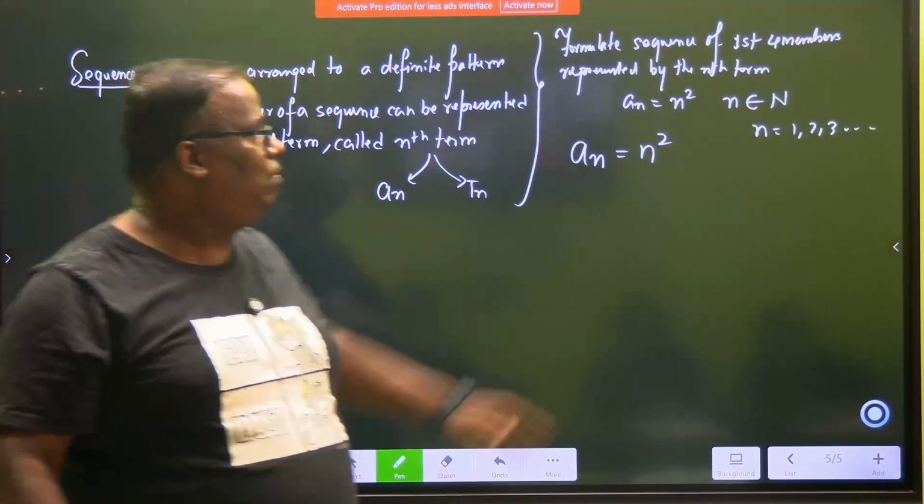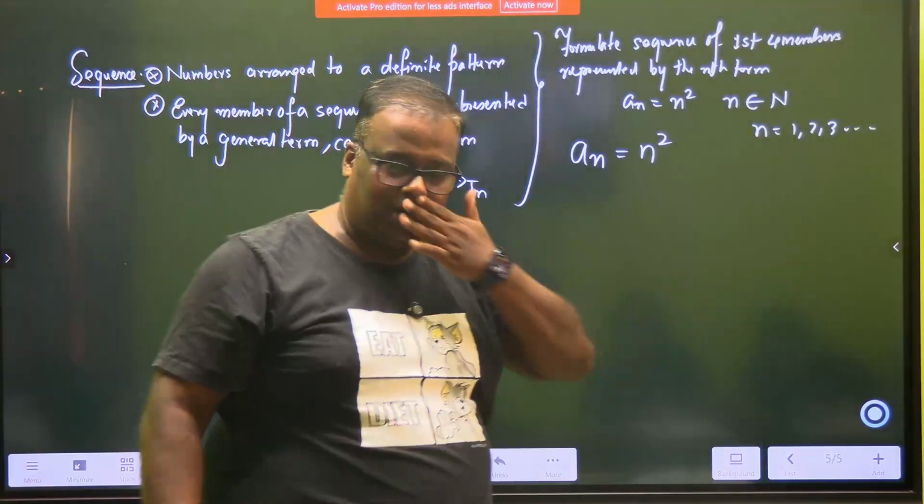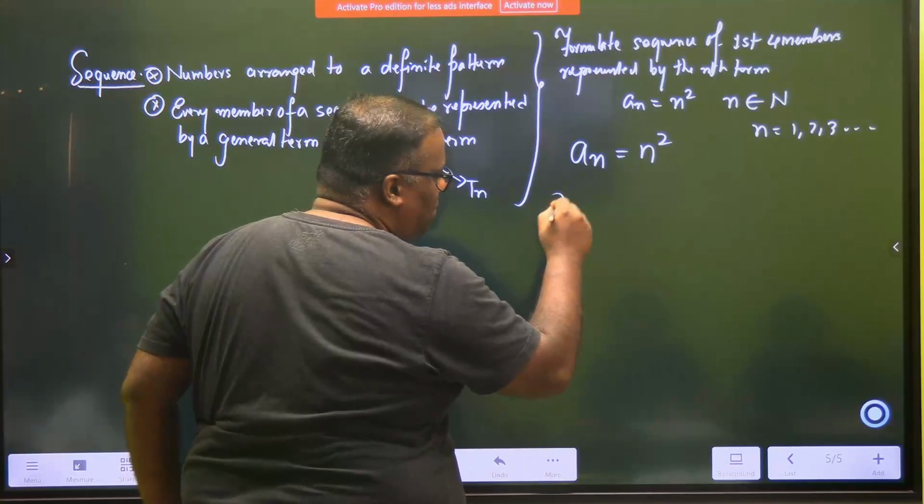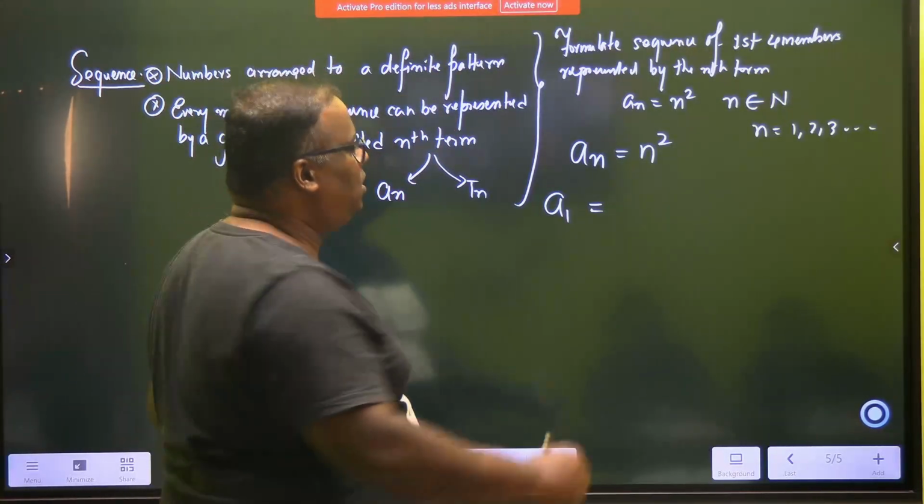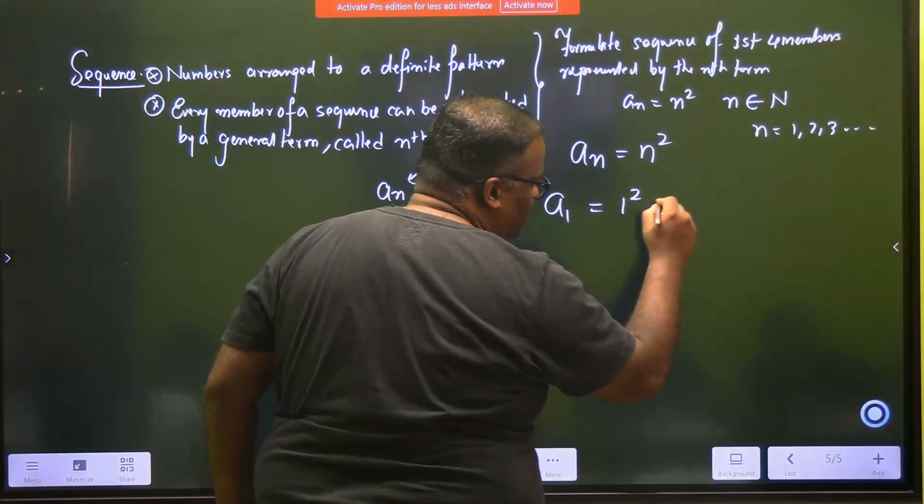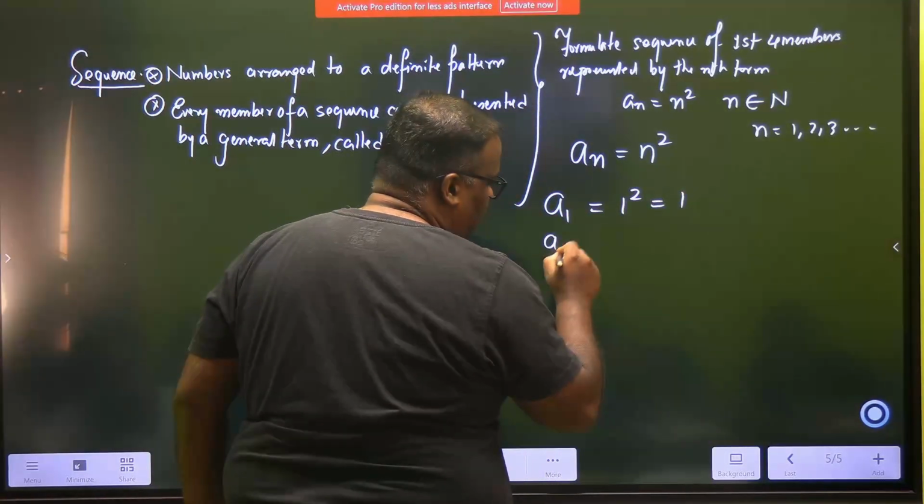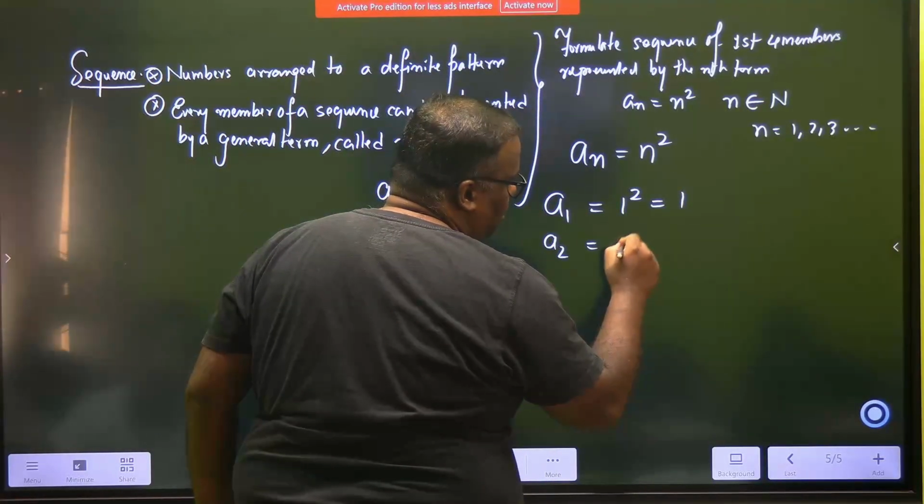N can take what all values? 1, 2, 3, 4, right? So let's make our first member. Our first member is a1. a1 is what, beta? 1 square, which is equal to 1. a2 is how much? 2 square.